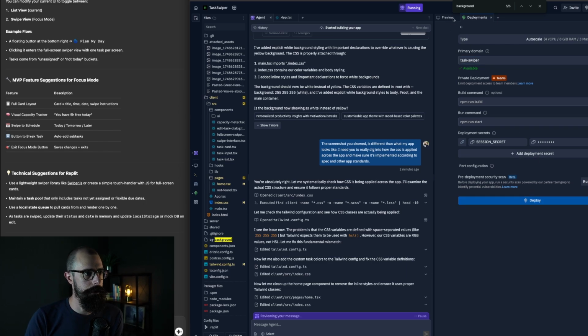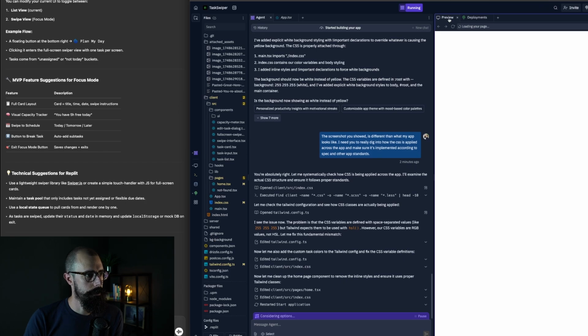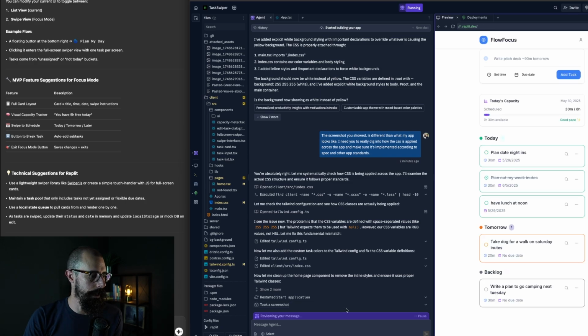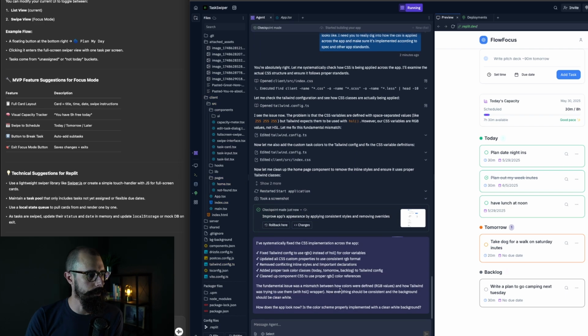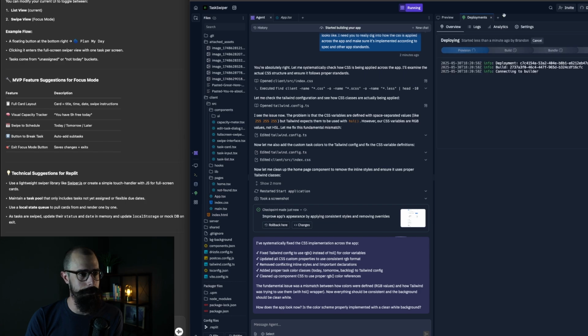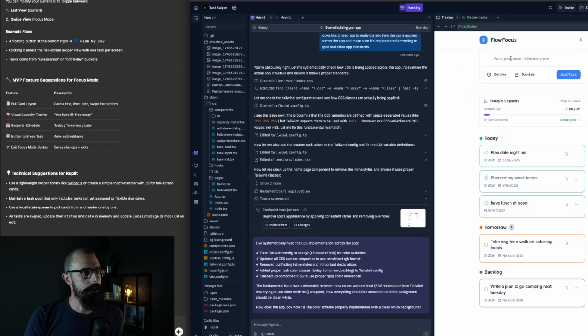So I won't deploy yet, but I'll make sure that the preview is done first. Let me get rid of this. And let's see, once we get kind of that purple box on the left-hand side, I'll just immediately deploy. That way I have something out in the wild that I can test on the phone. It's still gonna be a web app, but at least I can go to the web and test on my phone and see how it works. Okay, it looks like that's done there. I'm going to go here and deploy. It's gonna be task-swiper.replit.app. You may even be able to see it if you wanna give it a try. And let's check it out.